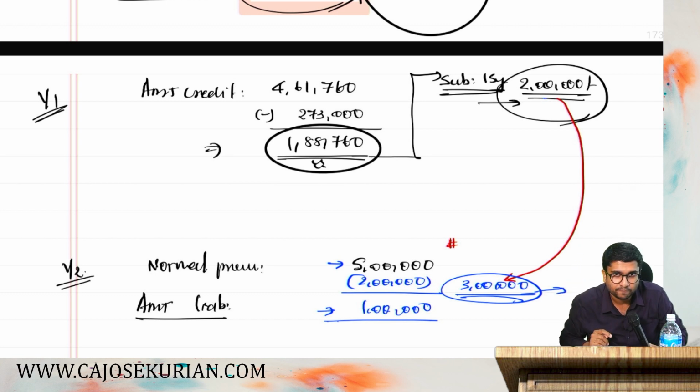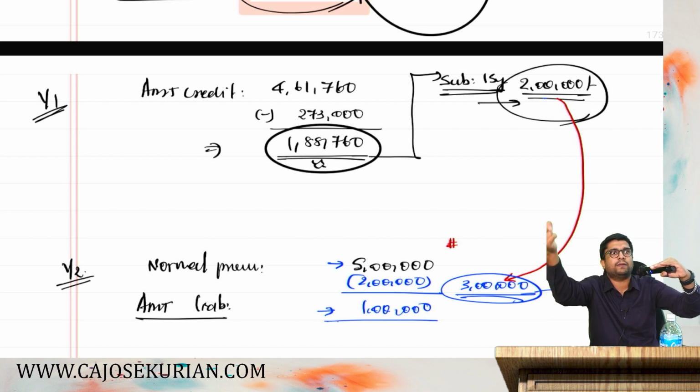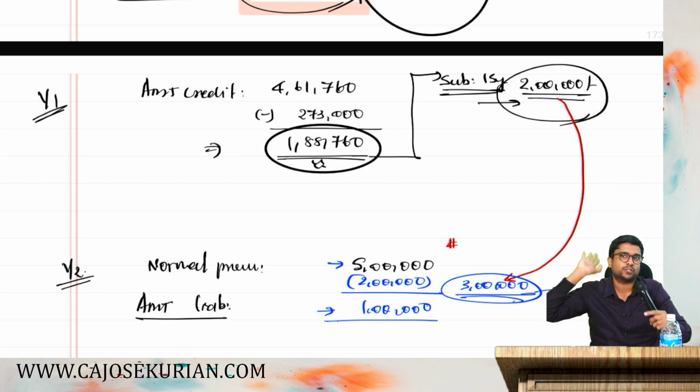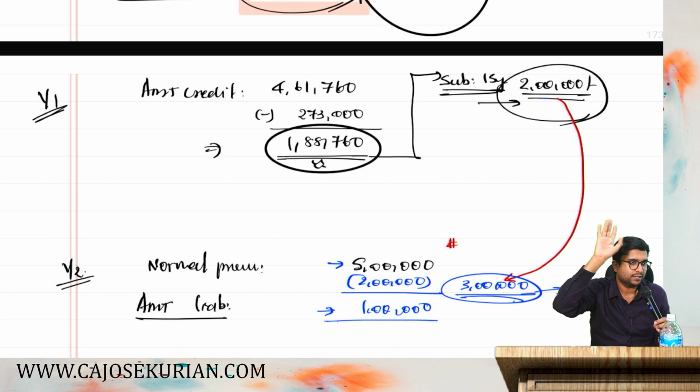Are you with me? Say in year 2 also, your AMT liability is high and normal is less. Then what to do? Again, the difference can be claimed as AMT credit for another 15 years. Maximum up to 15 years you can claim. Even after 15 years, if you do not claim it, then it is gone. After 15 years, the AMT credit will automatically expire. You cannot claim it as a deduction after 15 years. I hope it is clear.